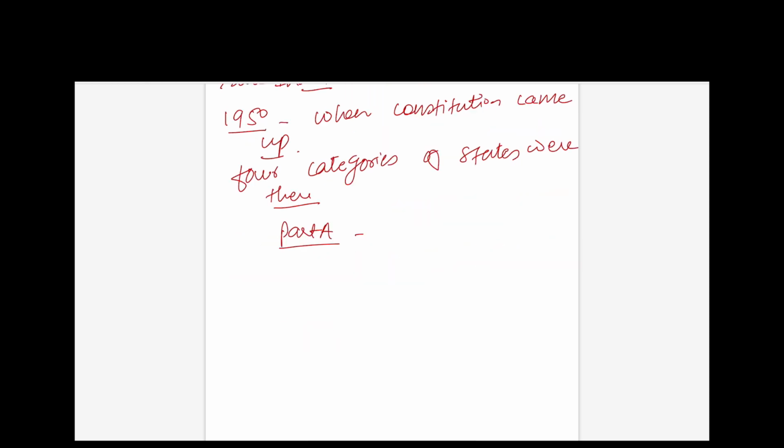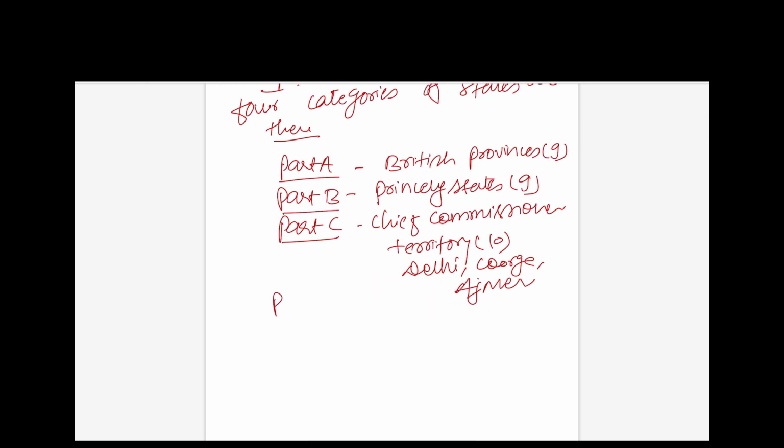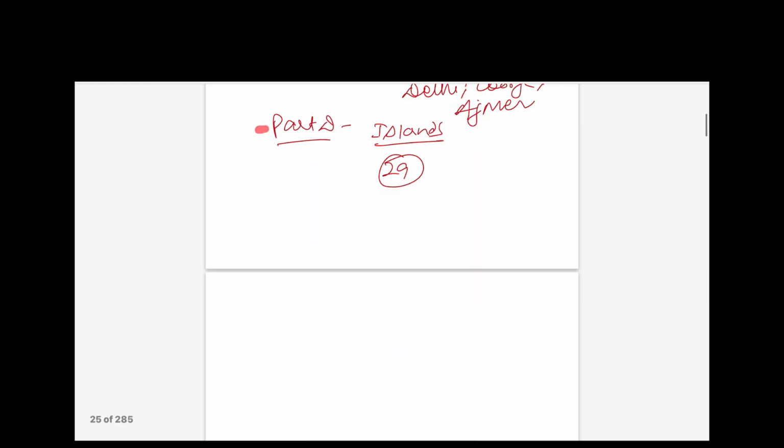Part A, which is British provinces, total 9. Part B, princely states, around 9. Part C, chief commissioner territories, around 10, such as Delhi, Ajmer, Coorg, and Part D, islands. So when the constitution came up, there were in total 29 states in 1950. So there were demands about rearrangement of states, how to organize states, on what basis.